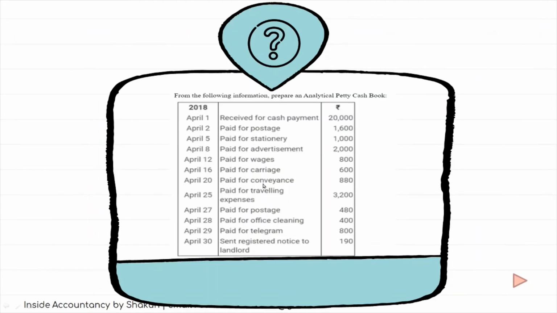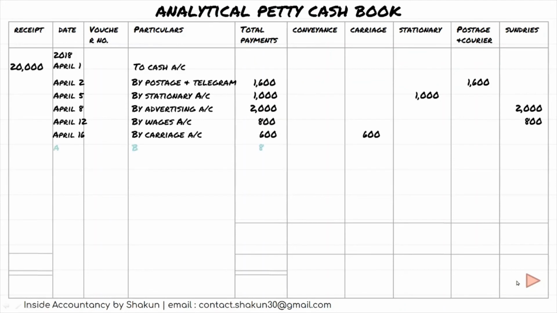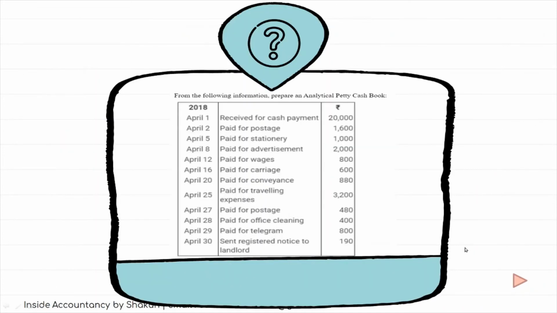Next is paid for conveyance and paid for traveling expenses, 880 and 3200. Conveyance and traveling expenses. So by conveyance, we have written 880. We have a separate column for conveyance here. So under this column, we will write 880. The next was by traveling expenses. Now traveling expenses again is conveyance and traveling expenses are one and the same thing. Therefore, traveling expenses are shown under conveyance. Moving back to the question, let's look at the next transaction.